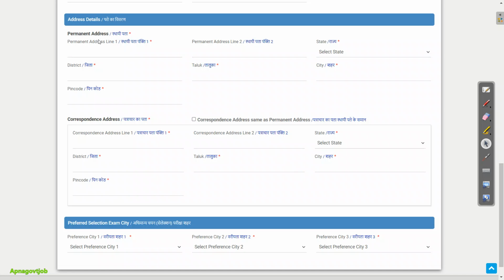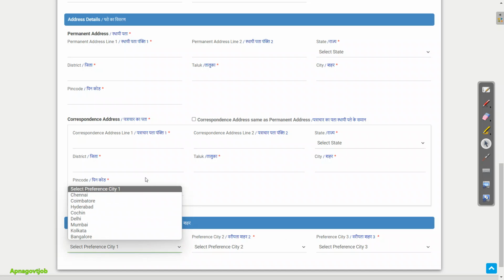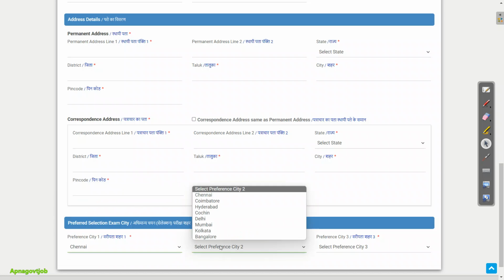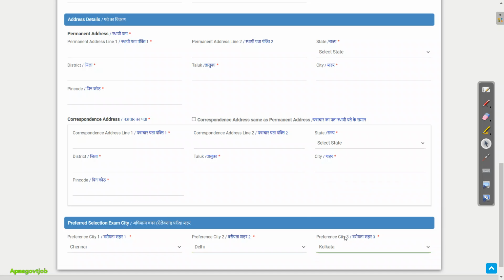Then your permanent address you will enter here, and if it is same as your permanent, means in correspondence, then just click on this button, so automatically all this information will come here. Now here you will select your exam center cities. So 3 preferences we will give. So first preference, out of this you will select any one. Then second, definitely if you select Chennai in one, then you can't select that in 2, and third one. So these are the 3 centers you will give according to your location, according to your preference.